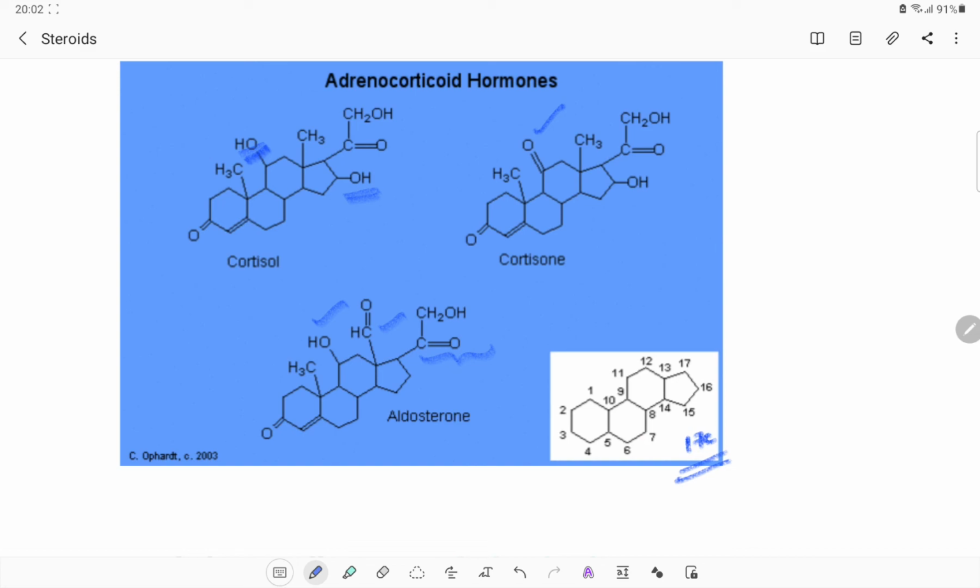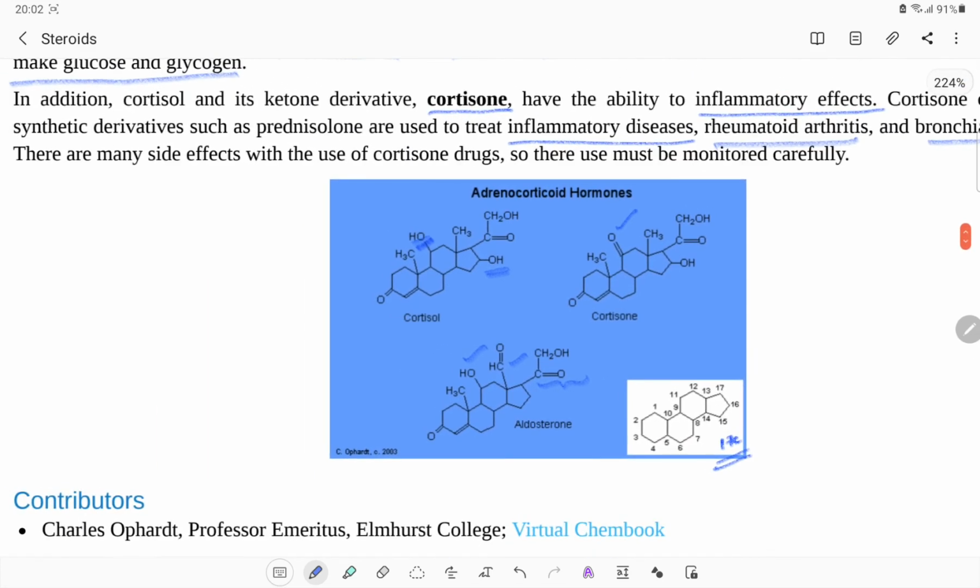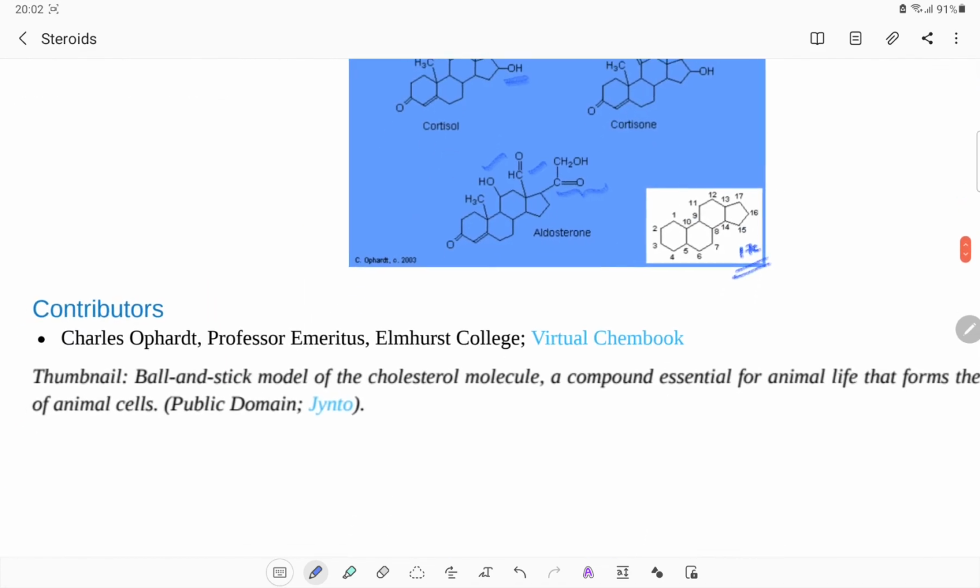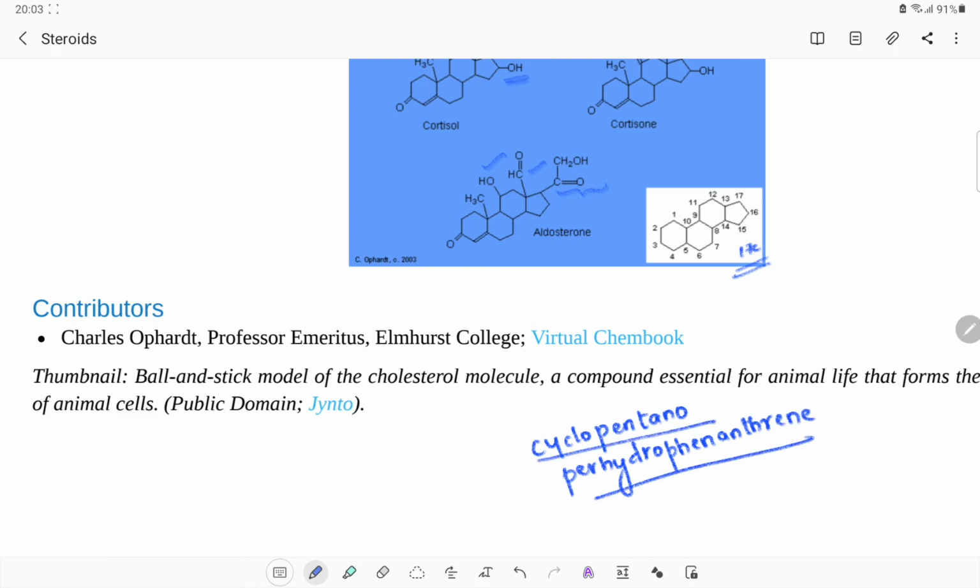This skeletal system is called the cyclopentanoperhydrophenanthrene structure.